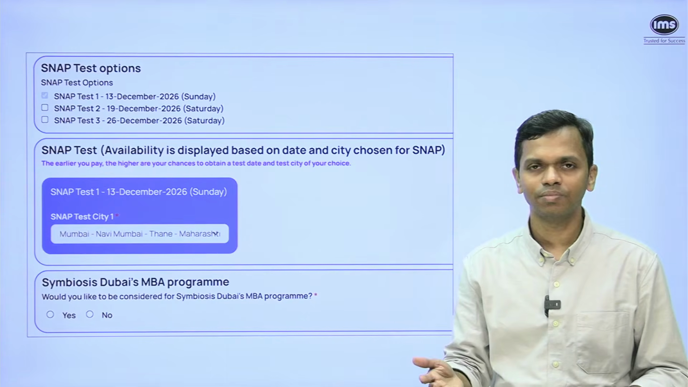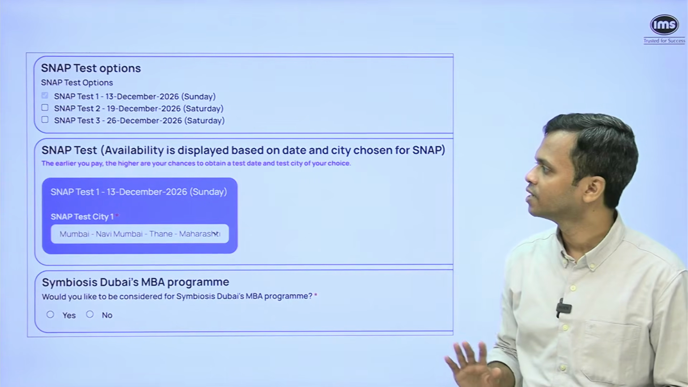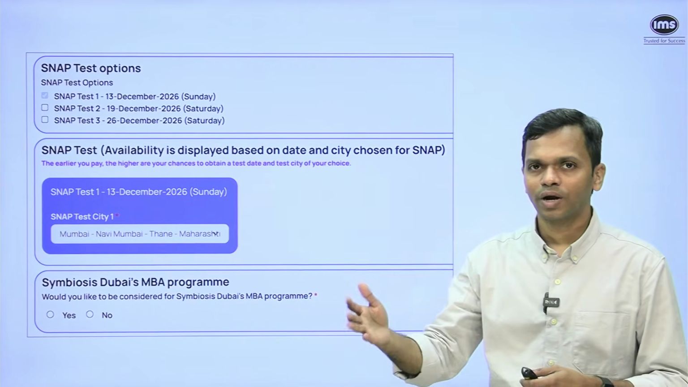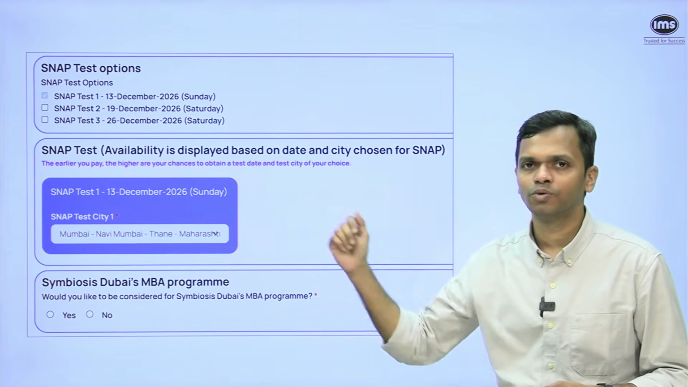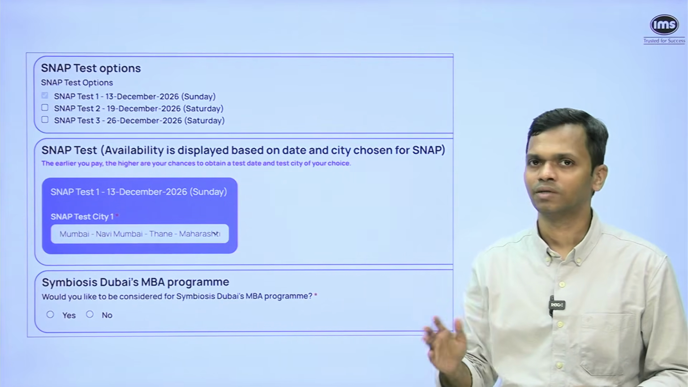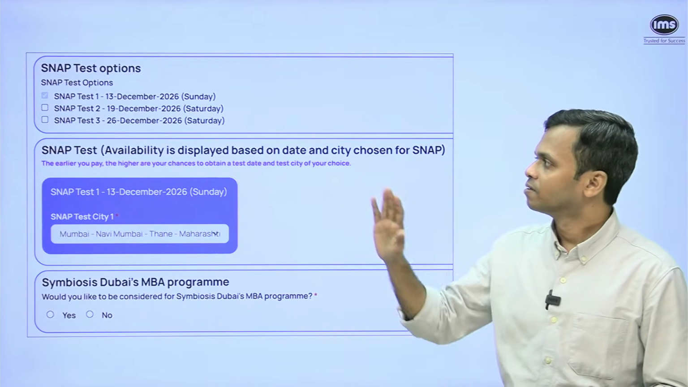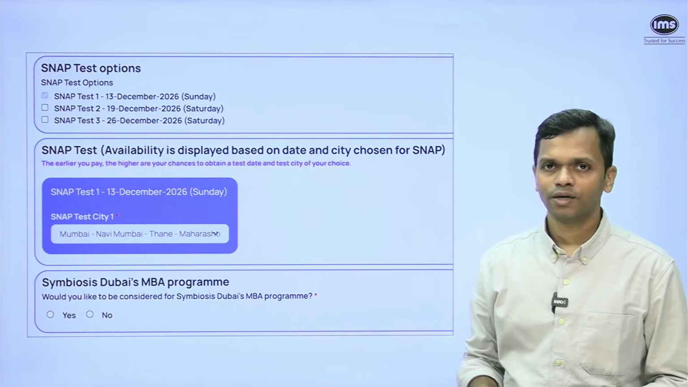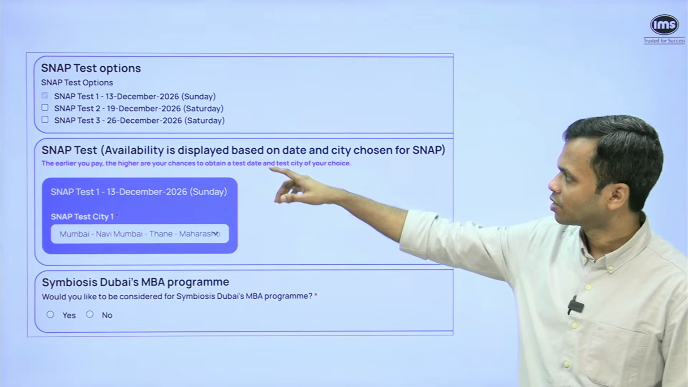Of course, once you make a payment, there's nothing that you can do. So right now I cannot go and ask them to refund my money. I'm not going to take SNAP 1, I instead want to take SNAP 3. That's not going to happen. But if I want to add more tests, I can do that. So here it will give me that option.